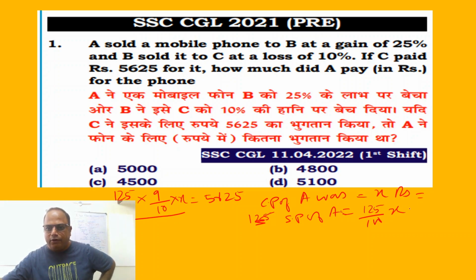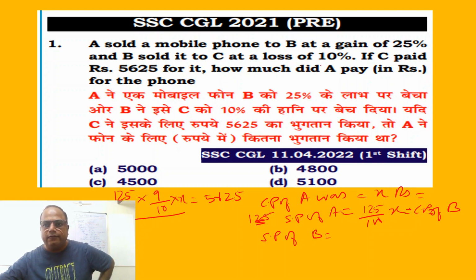This is what? SP of A. But this is also CP of B. Cost price. CP is cost price of B. Okay. So SP of B will be equal to 100 minus loss. Since it is loss, that's why minus. So 100 minus 10 is 90 by 100 into his cost price. His cost price was 125 by 100 of X. Okay. So this is selling price of B.